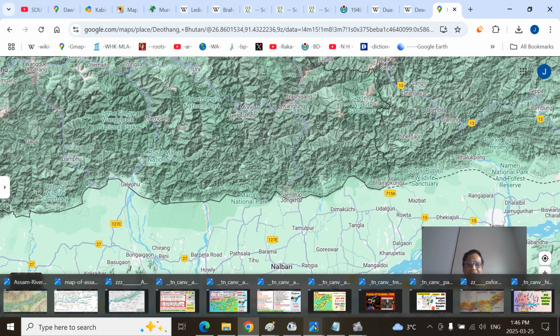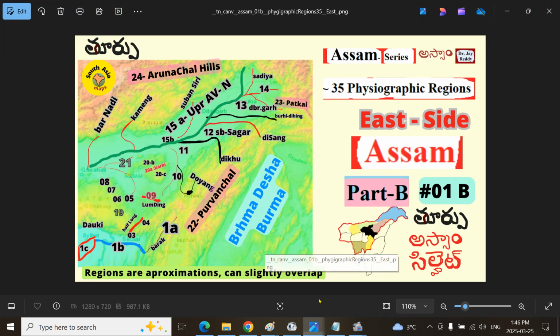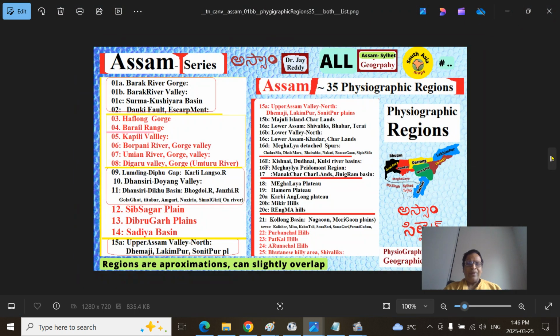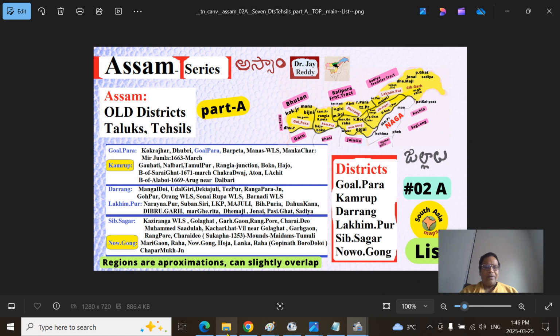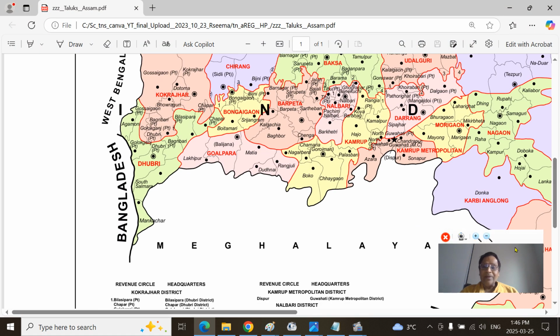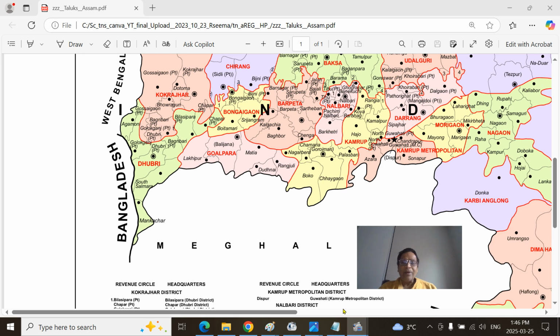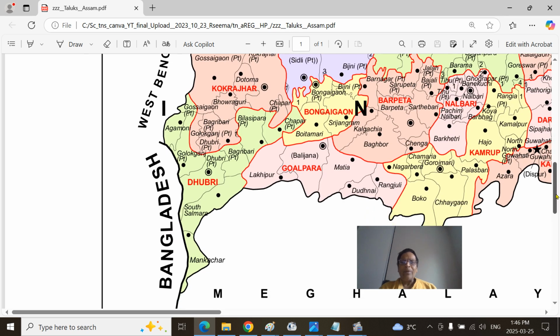Essentially, that is what we look at today, and in the next part we'll be talking about the political aspects of Assam, the districts, the historic districts and taluks. Before that, I will take you to certain areas so that it may be more beneficial than just remembering what we talked about. I will show you the names of the towns. They were named after the river valleys.